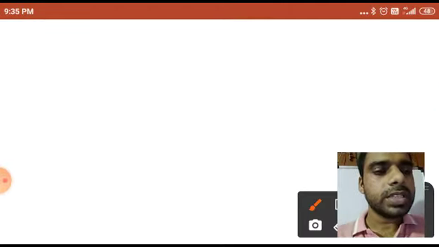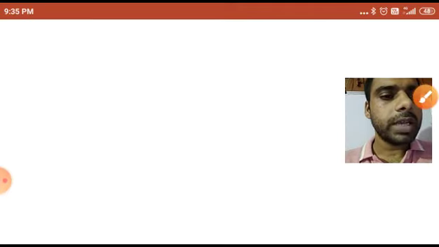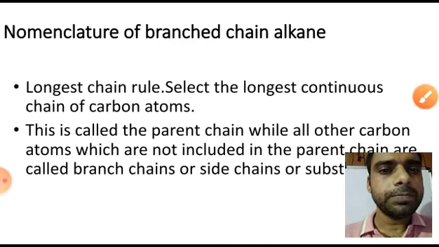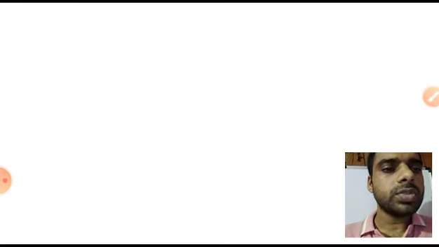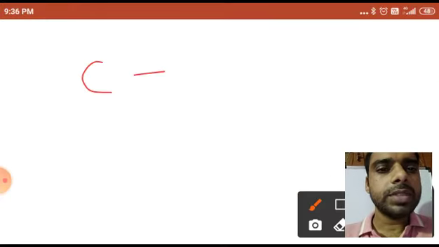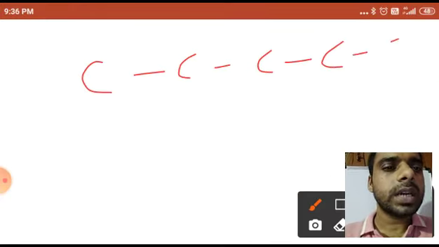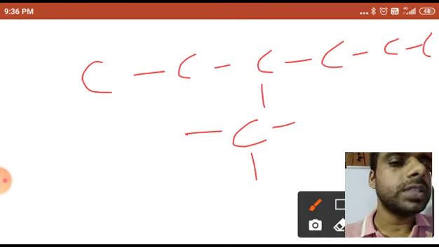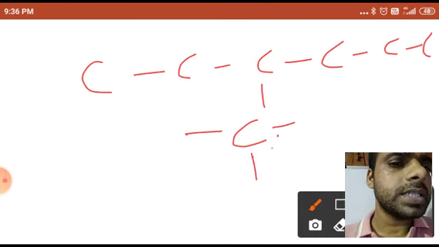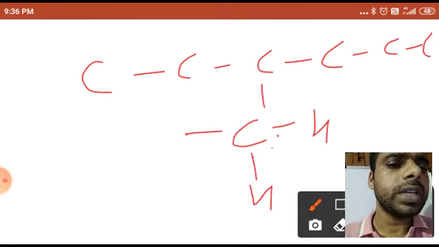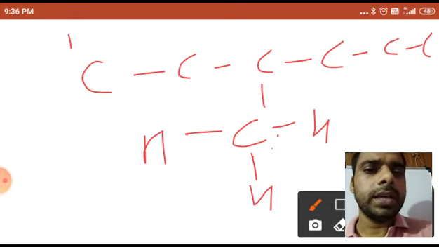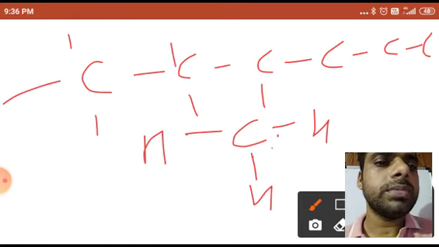Starting from the first name, I am giving you. Here you can see the longest chain rule. So what would be the name? If I have this one 6 carbon chain, 2 4 6, and at this position a methyl is there. Either it can be written as CH3 or the bond I have given, that you can attach. Here everywhere hydrogen is attached.